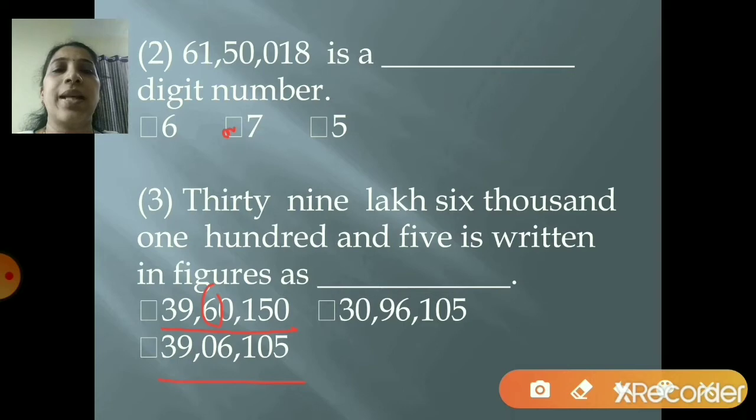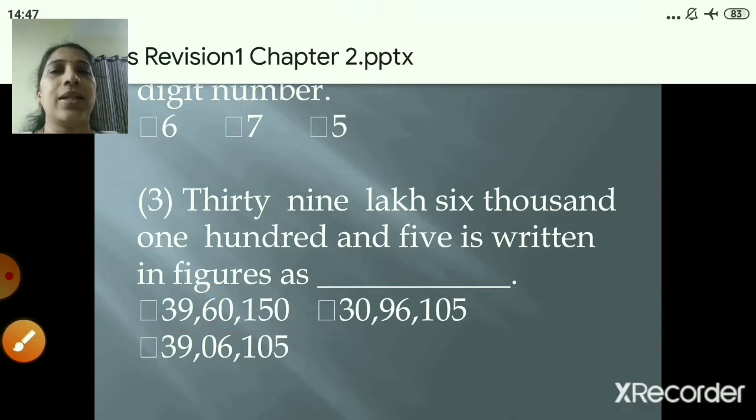So you will select third one as your option, right? Or else what you can do, in your rough paper, you can directly write 39 lakh, then 6,000. So 06 and then 100. So 105. So that answer, whatever you get, you just find out in these options and then select it, right? So let's move to the next one.